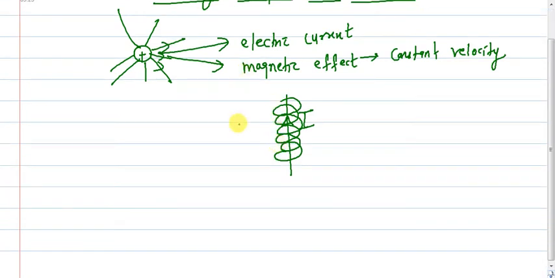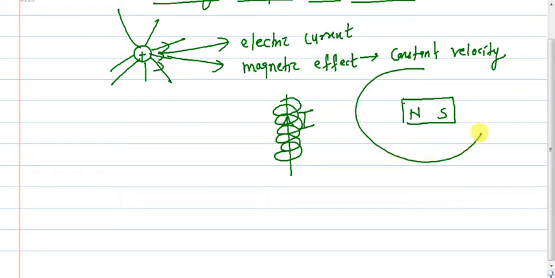Now students, we know that suppose we have a magnet. This is the north pole, this is the south pole, so this will attract copper, nickel, cobalt, these materials. So the region around the magnet where its effect can be experienced is called magnetic field.